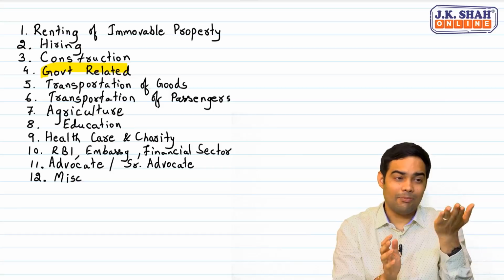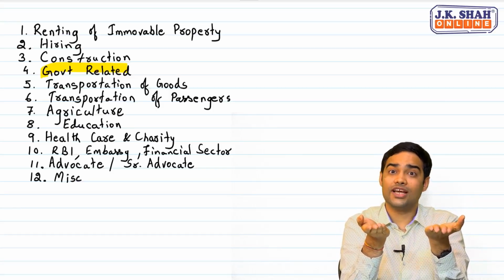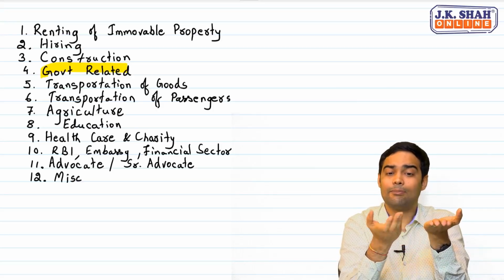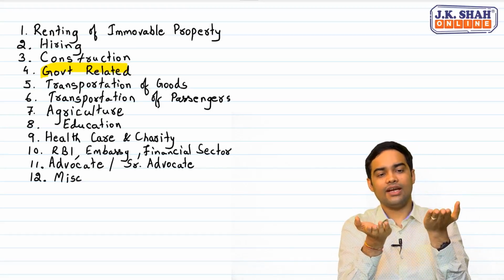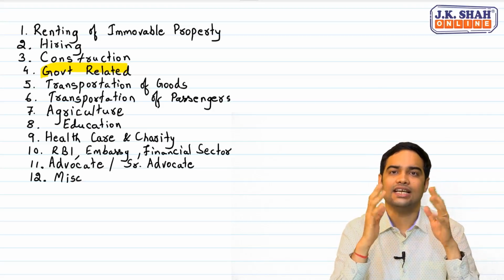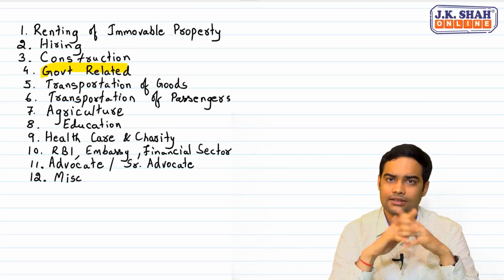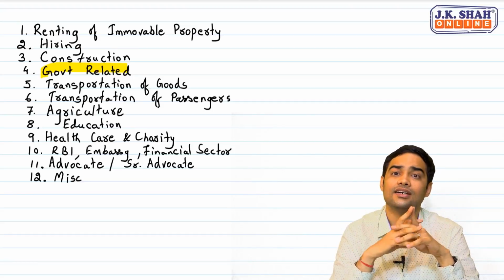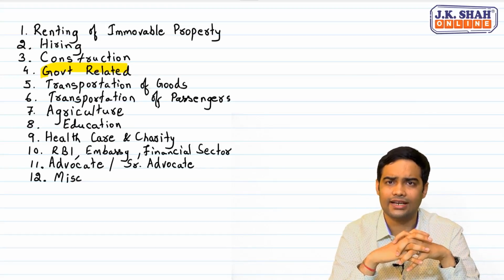Reason? Public player and private player. There's a competition in speed post with courier agencies. If the public player is given an advantage, in that case, the private player will start losing his business. That's why government has said, wherever there is a competition, to provide a level playing field, GST is applicable. Now, this is what is taxable first. Second, transportation of goods and passengers. Third, service in relation to aircraft or vessel, that is repair activity of aircraft and vessel.